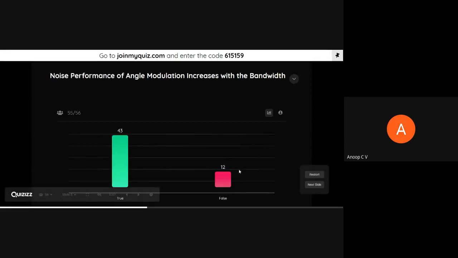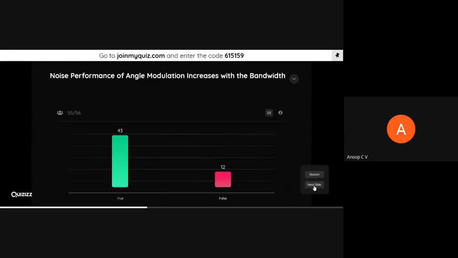Even then, 12 have given wrong answers. So 43 have given the correct answer. Just before the question, I told you that noise performance of angle modulation increases with the bandwidth. Maybe those 12 have muted themselves and even switched off the speaker. That's why they are not able to answer this correctly. Maybe their audio is off. Otherwise there is no chance one can miss this.